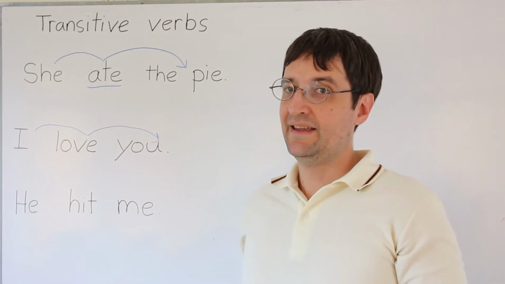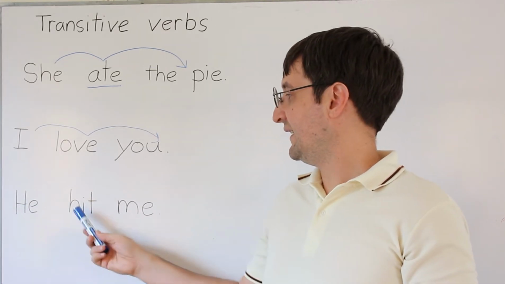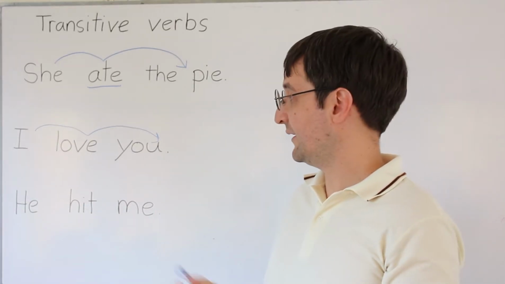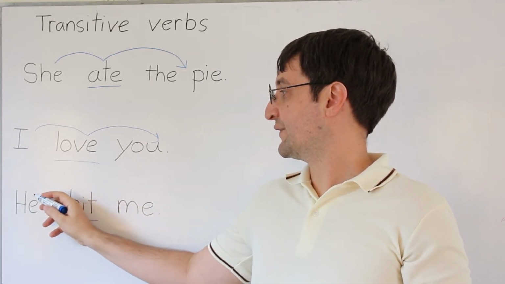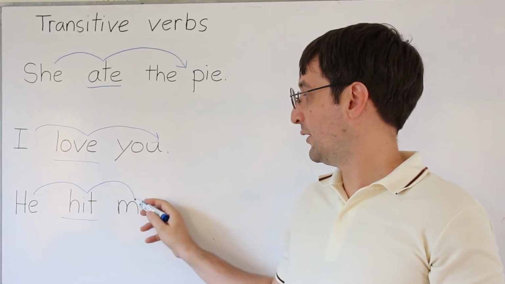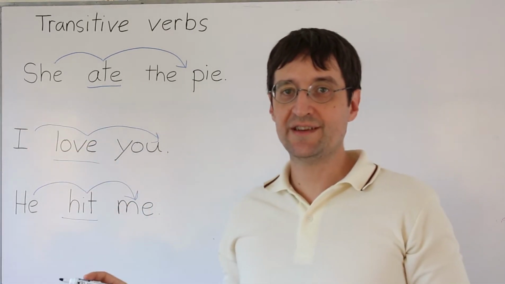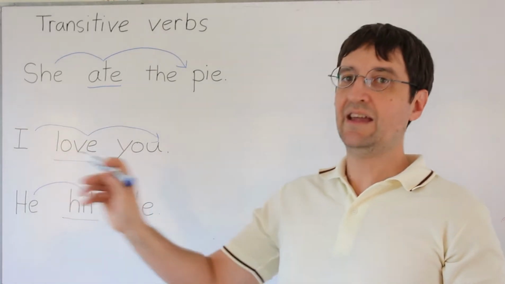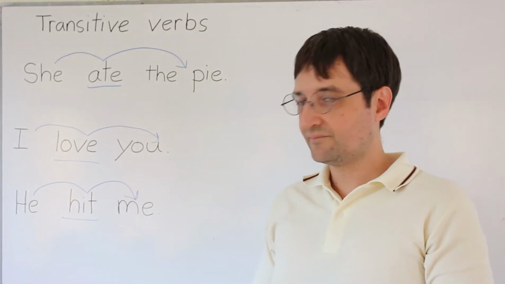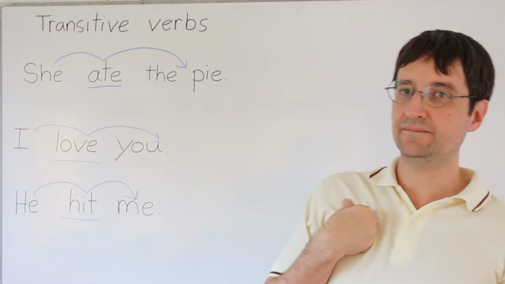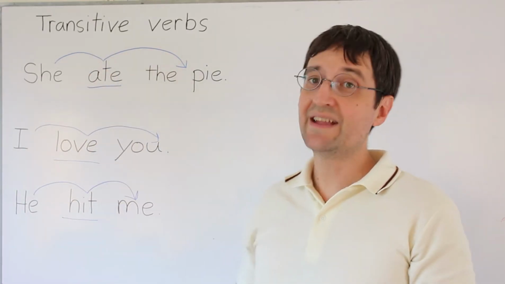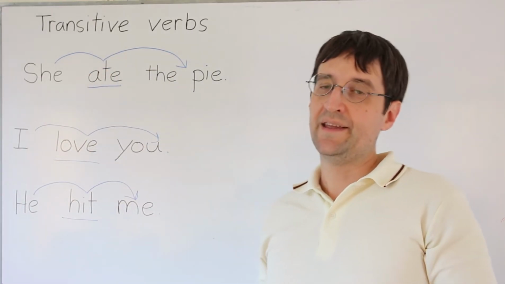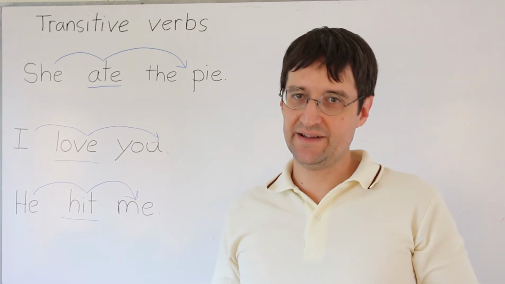Okay. Hit. He hit me. Alright, so hit is another transitive verb, and it transfers the action from he, whoever the person is that hit me, and me. He hit me. Okay, so there's transfer there. It's a transitive verb. Now let's look at intransitive verbs.